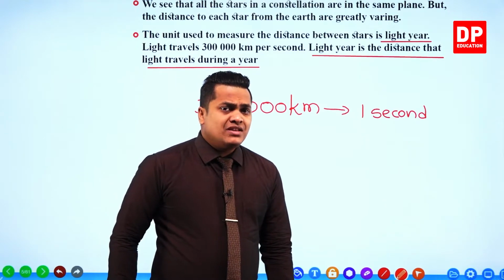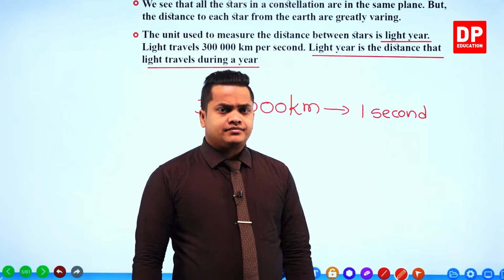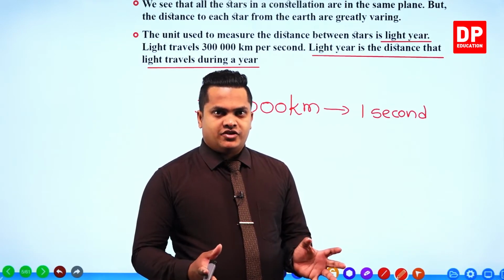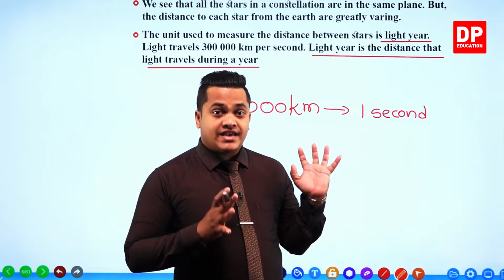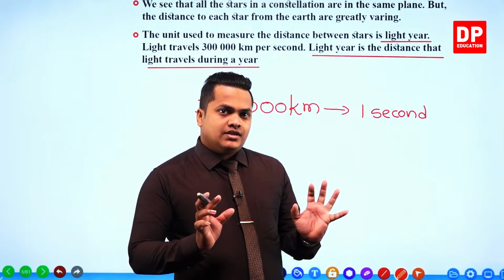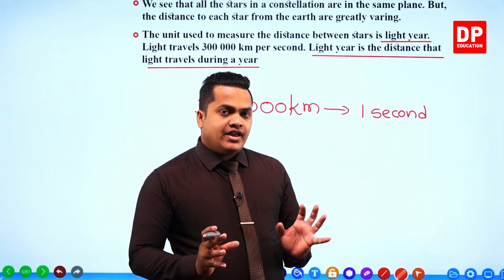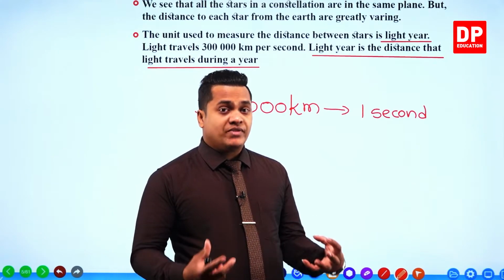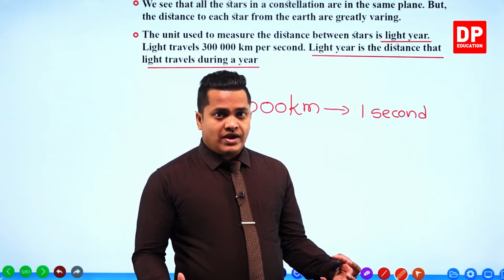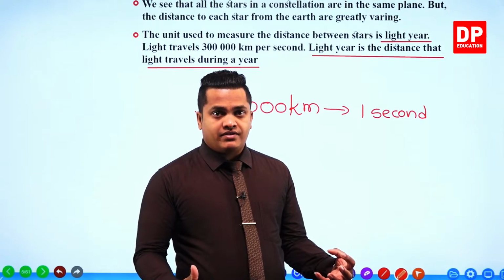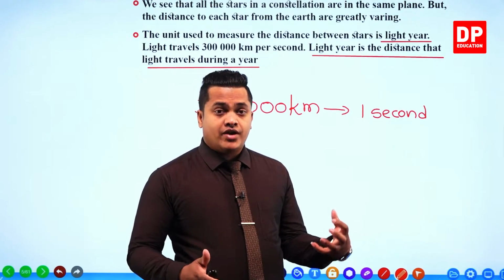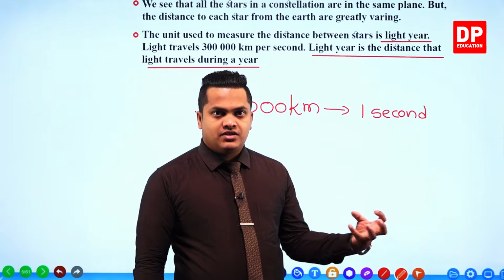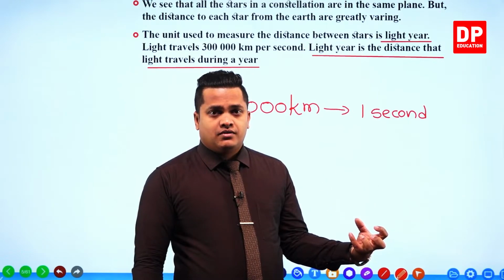So what do you mean by a light year then? My dear children, let's imagine, when you take this light second, the distance that a light ray can travel within 1 second is equal to 300,000 kilometers. A very large value, right? Yes, extremely large. 300,000 kilometers means 3 lakhs of kilometers.